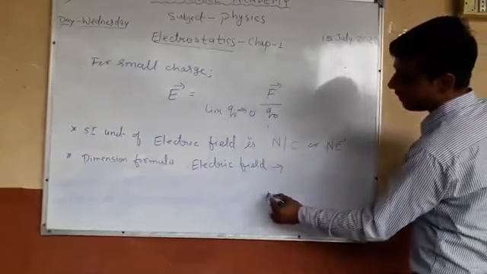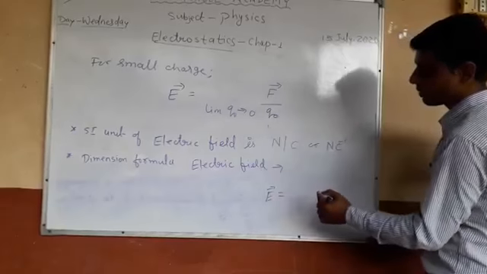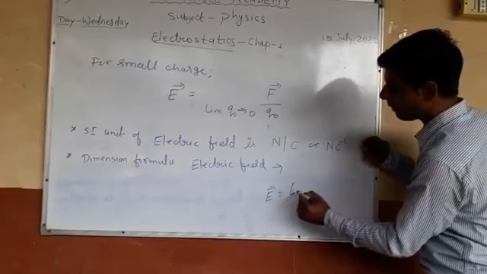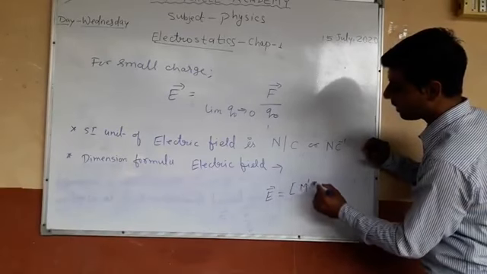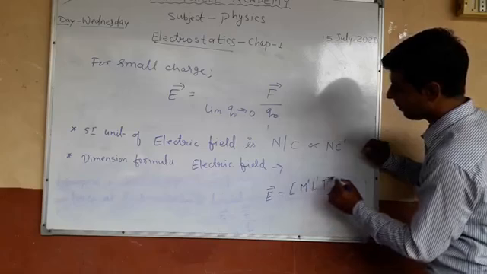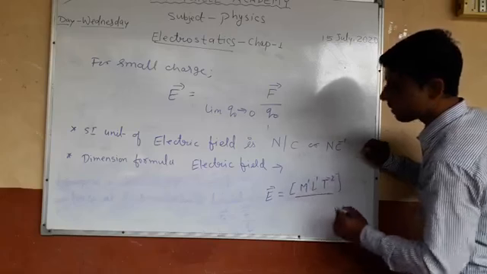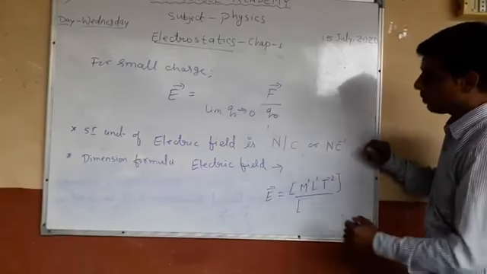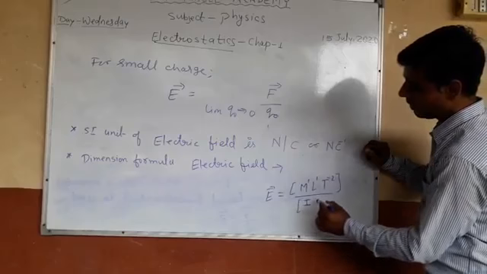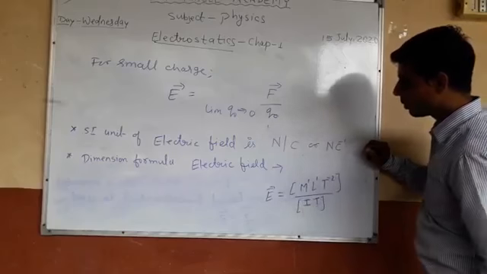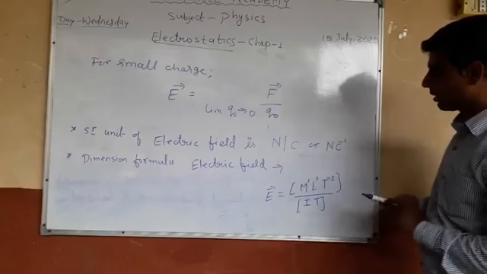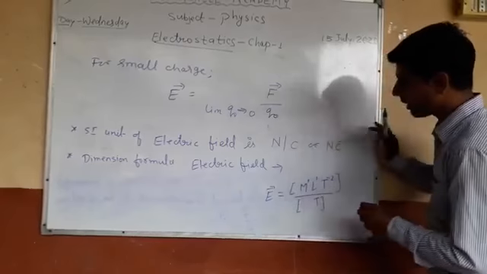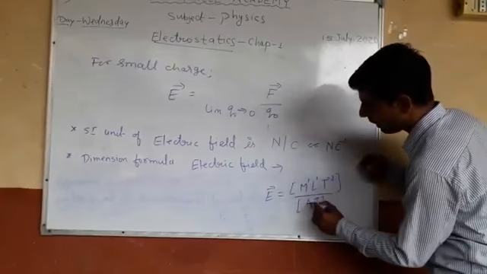Force is the product of mass and acceleration, so the dimension formula for force is M1 L1 T minus 2, and for charge, Q equals I into T, where current is measured in ampere, so AT.